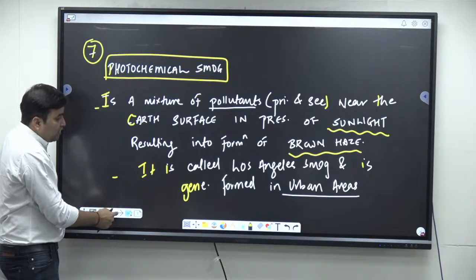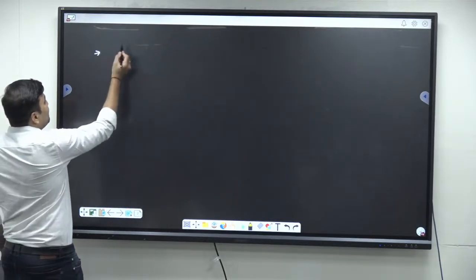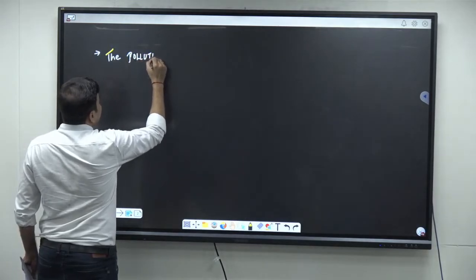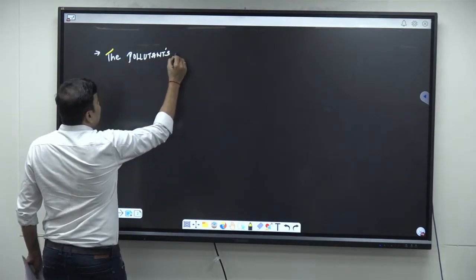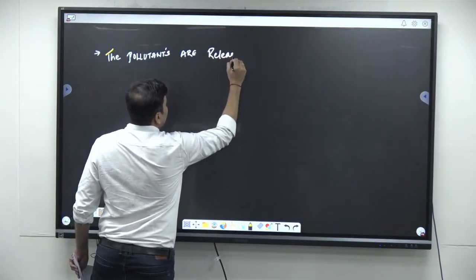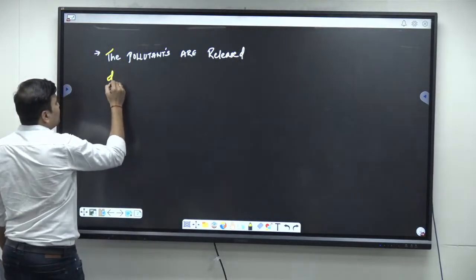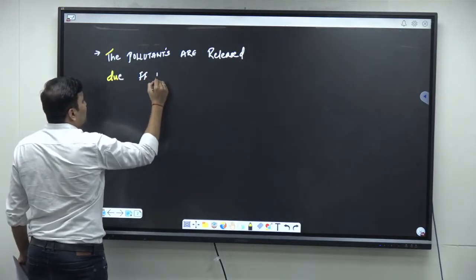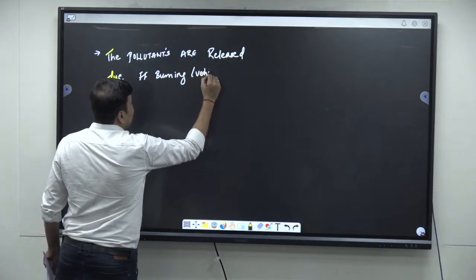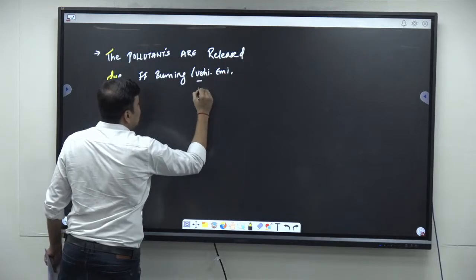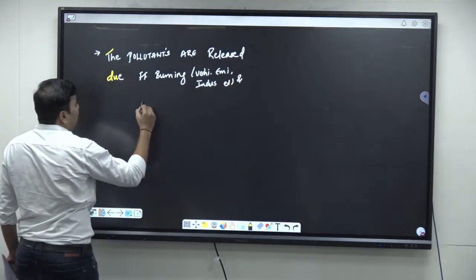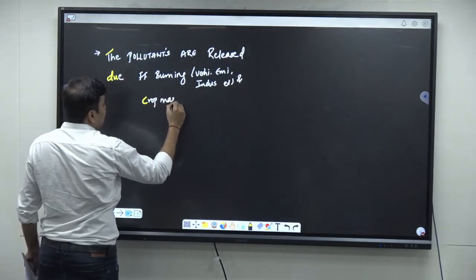So here, after this first point, what you can tell is the pollutants are released due to fossil fuel burning through vehicular emissions, industries, etc., and I would say crop mass burning.